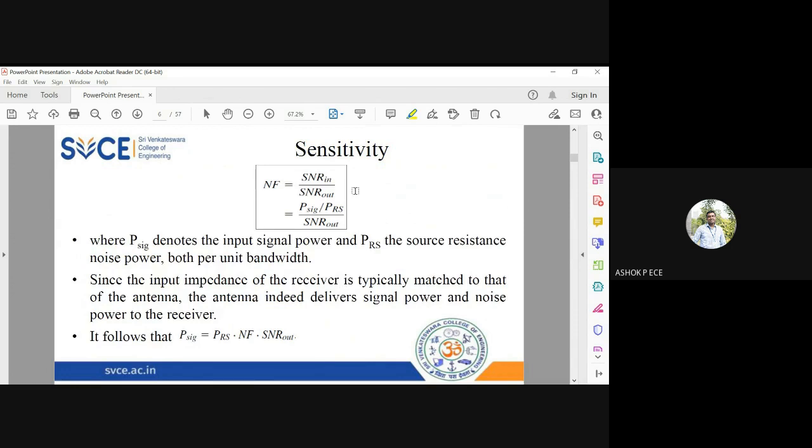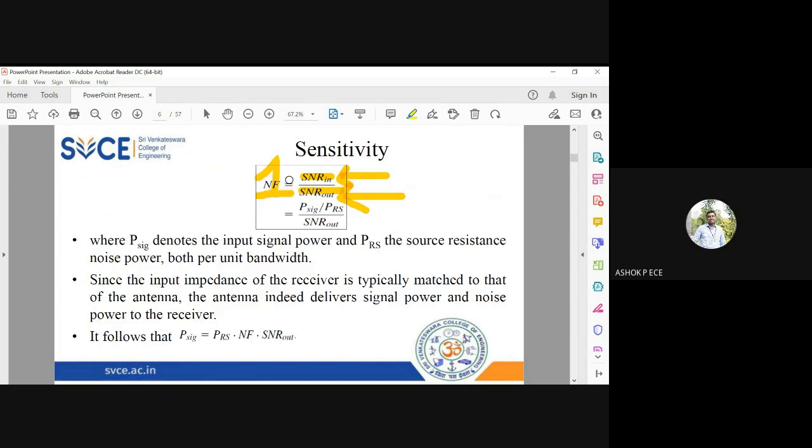And we define one more parameter called noise figure, which is the SNR at the input divided by the SNR at the output of a system. If you measure the SNR at the input of the system and the SNR at the output of the system, any change will be due to the noise added. If the input SNR matches the output SNR, the system is not adding any noise, and then the noise figure will be equal to unity.